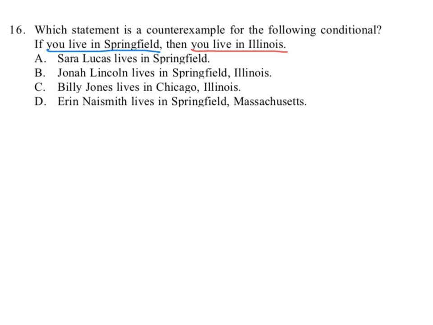Okay? The whole point of this is that automatically, if you know the hypothesis is true, then the conclusion must be true as well. So if we can find a situation where the hypothesis is true, you live in Springfield, but the conclusion is false, you don't live in Illinois, then that will be our counterexample.